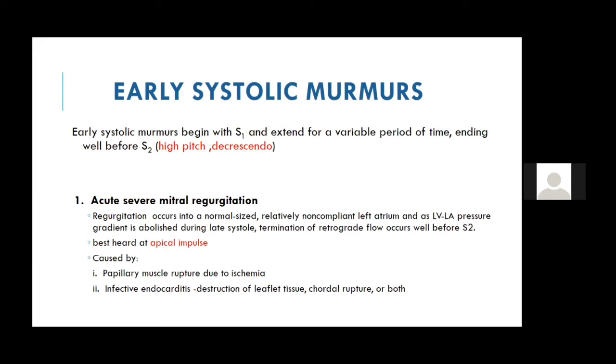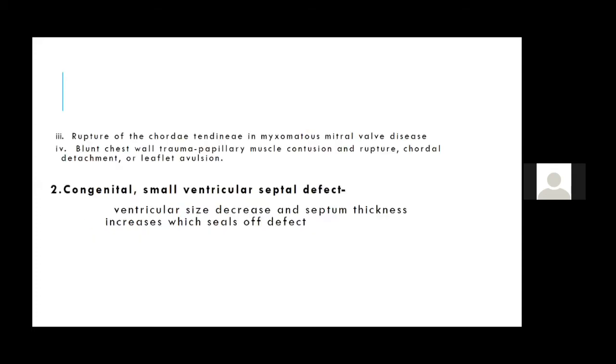It can occur in acute MI, like papillary muscle dysfunction, chordal rupture, or papillary muscle rupture, or you can still get it in infective endocarditis. You also get it in myxomatous mitral valve disease due to rupture of the chordae, or due to blunt chest injury. You can get this type of murmur.